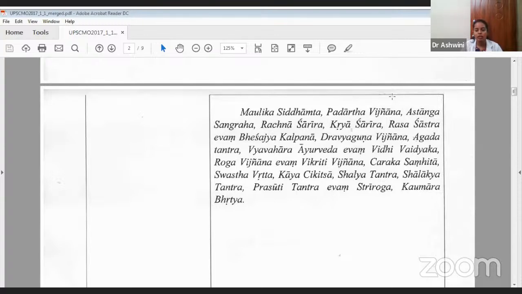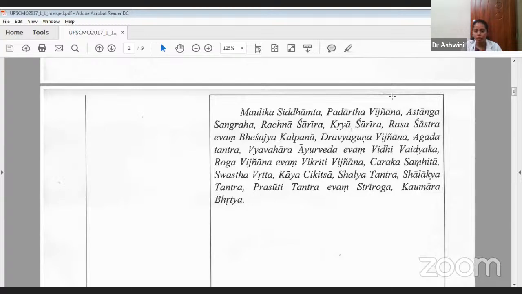But here in UPSC, they are asking Ashtanga Sangraha, Rachana Sharira, Kriya Sharira, Rasa Shastra Evam Bhaishajya Kalpana, Dravya Guna Vijnana, Agada Tantra, then Vyavahara Ayurveda Evam Vidhi Vaidyaka. So Agada Tantra is toxicology, and Vyavahara Ayurveda and Vidhi Vaidyaka is forensic medicine and medical jurisprudence. Then Roga Vijnana Evam Vikriti Vijnana, Charaka Samhita, Svastavritta, Kaya Chikitsa, Shalya Tantra, Shalakya Tantra, Prasuti Tantra Evam Stri Roga, Kaumarabhritya. So these are the syllabus points.